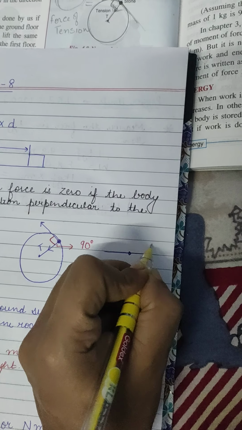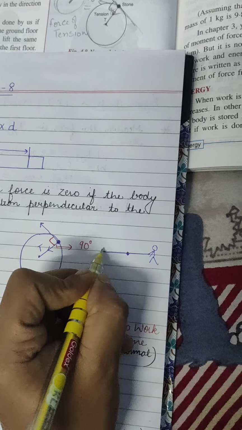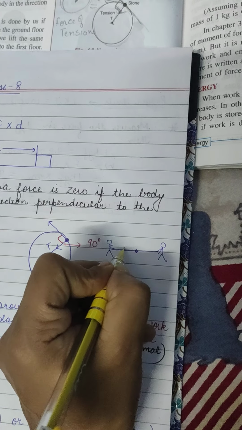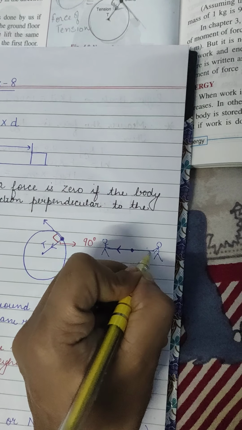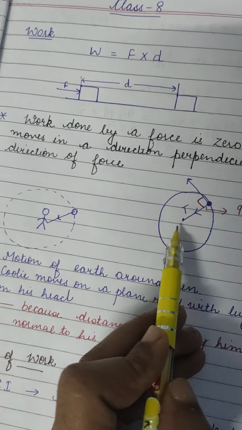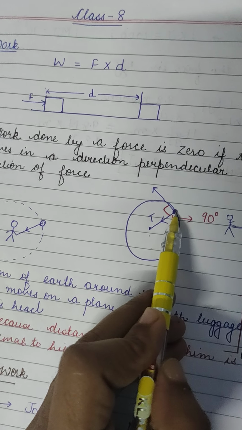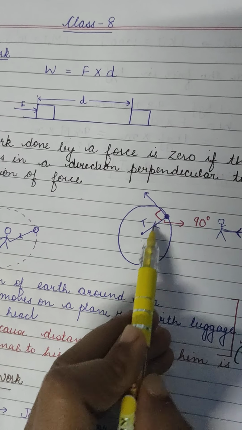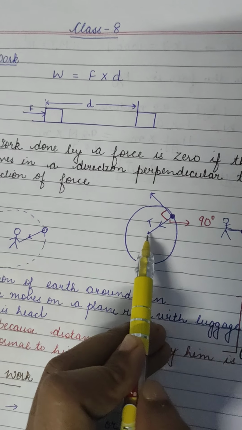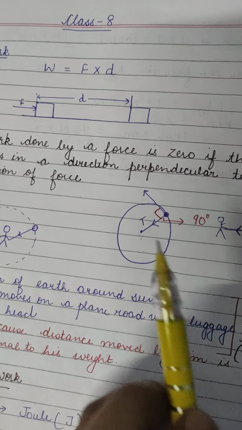Here also a person is standing and holding it. Towards the person. Now where is our person? At the center. This is the point where the person is standing. So a stone is attached to it. That stretching, the tension, that force comes in the thread. Fine. That is known as the force of tension.